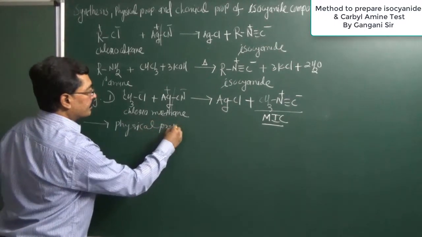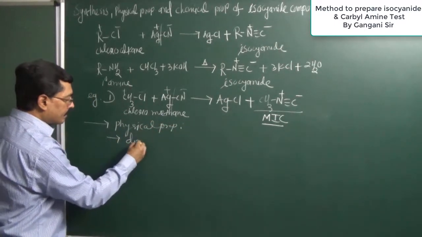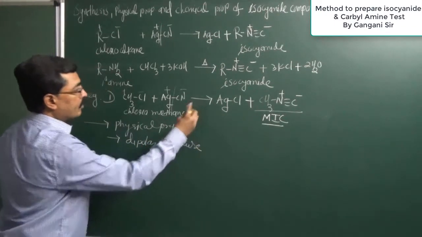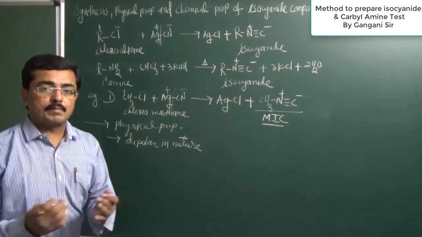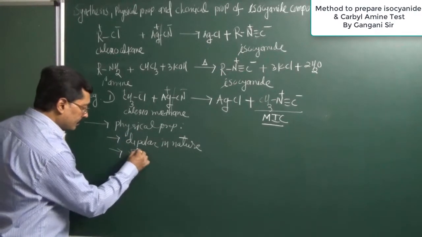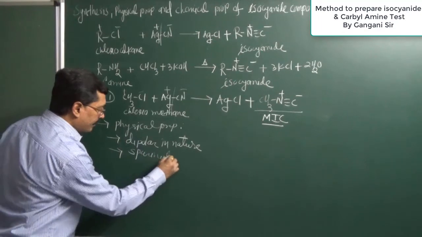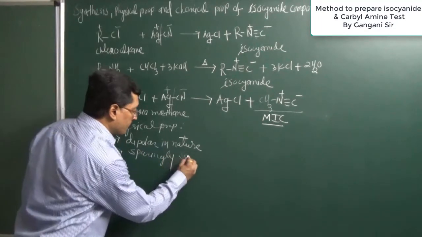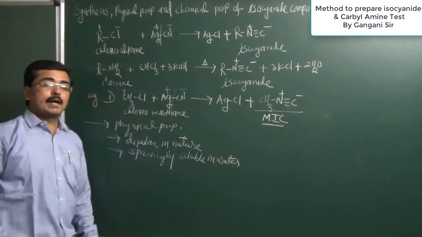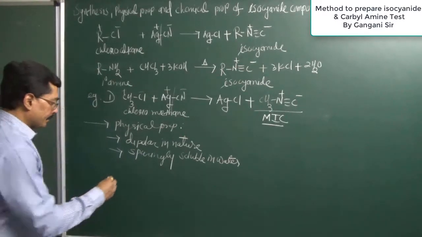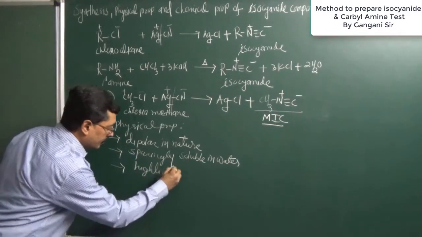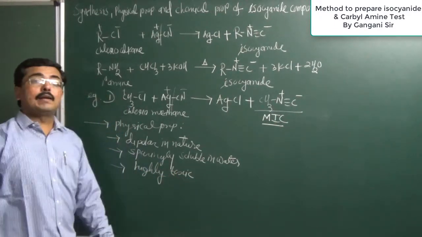Now whatever isocyanate compound is obtained has common physical properties. These compounds are dipolar in nature, with nitrogen having a partial positive charge and carbon having a partial negative charge. They are very less soluble in water, so we can say they are sparingly soluble in water; sparingly soluble means they dissolve in very small quantity. Isocyanate compounds are highly toxic in nature, too much poisonous.